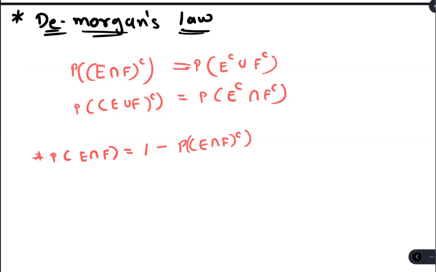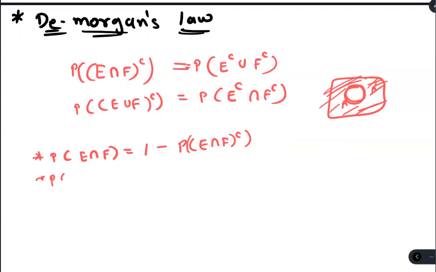Means this is the total. If we remove this part, let's say we have just one set, this is our A, and the remaining part is the complement. So if we have A complement, we know that the range of the probability is from 0 to 1. So from 1, if we remove this part, then what we get is this only. So this is the same thing.